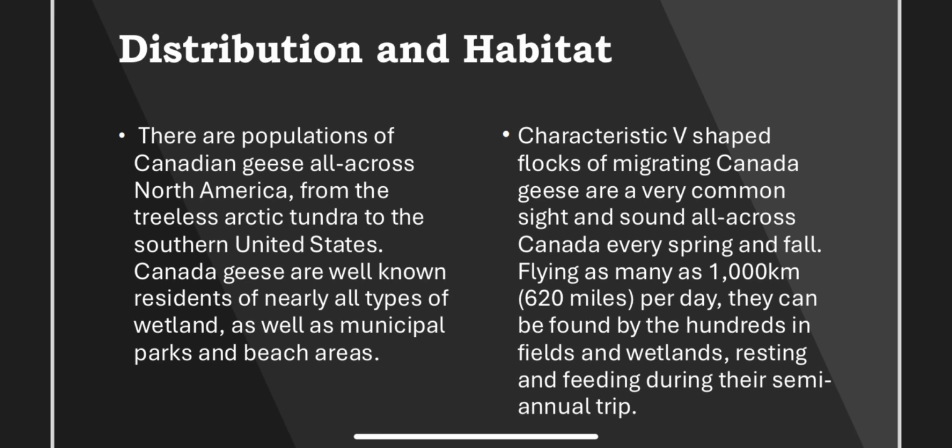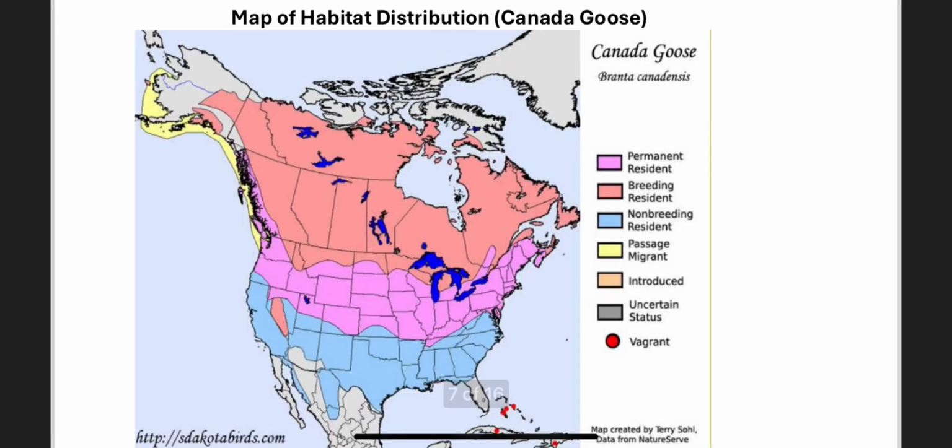Characteristic V-shaped flocks of migrating Canada geese are a very common sight and sound all across Canada every spring and fall. Flying as many as 1,000 kilometers or 620 miles per day, they can be found by the hundreds in fields and wetlands, resting and feeding during their semi-annual trip. And here's a map of their habitat distribution.